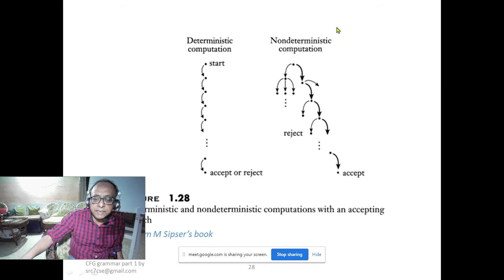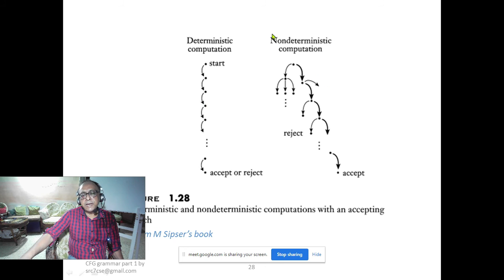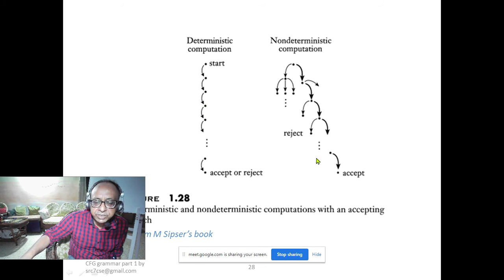This is one interesting diagram I always show. This is called deterministic computation. This is non-deterministic computation. Non-deterministic computation is very costly to build, but fortunately it can be proven that a non-deterministic finite state machine can be converted by an algorithm to a deterministic machine, and it can be solved.